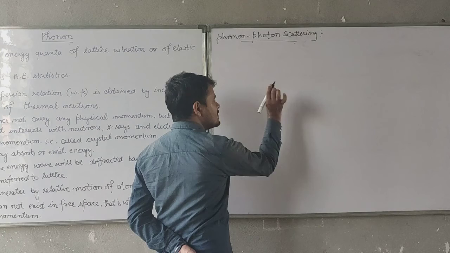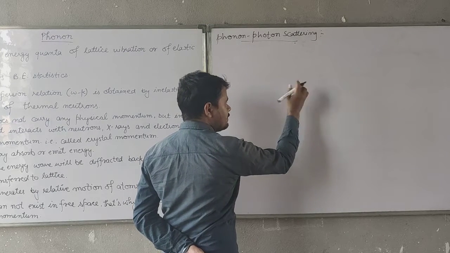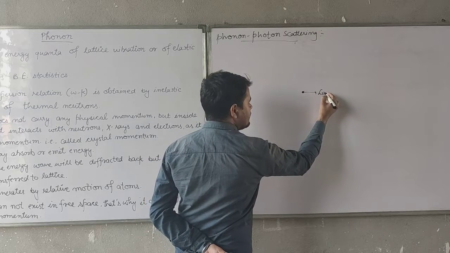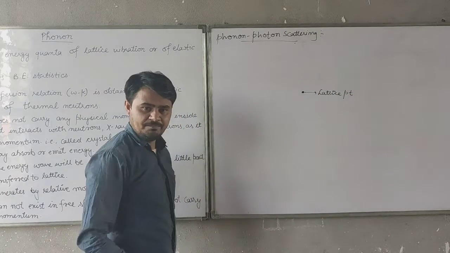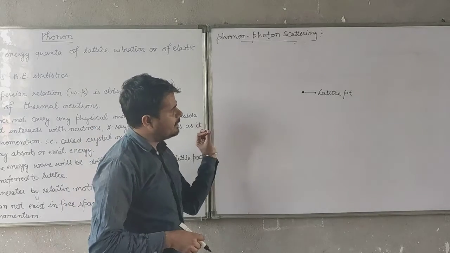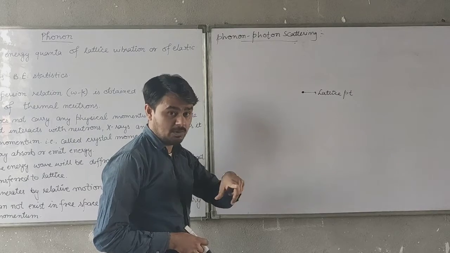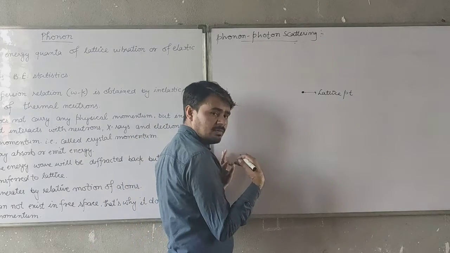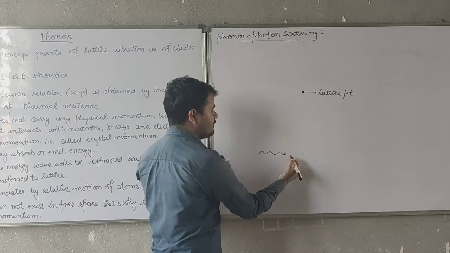Let us suppose, first of all, a case of a lattice point. This point represents a lattice point. If this is a lattice point and I am interacting it with a photon, then we all know that a photon is represented by this kind of wave.